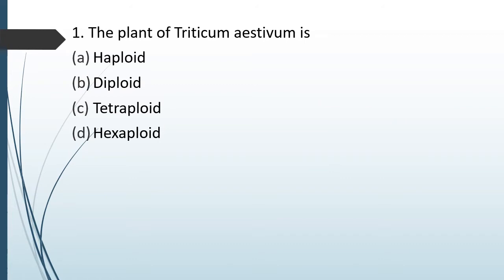Question number 52. The plant of Triticum aestivum is option A haploid, option B diploid, option C tetraploid, or option D hexaploid. Plant of Triticum aestivum is. Correct answer is option D. It is hexaploid.